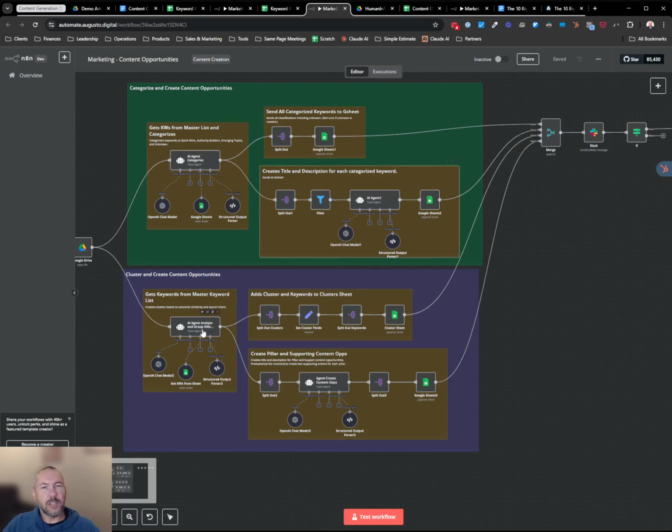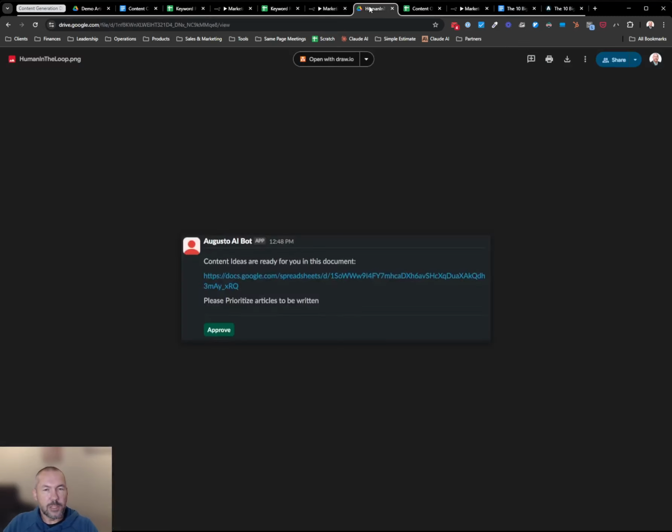We do the same thing, we take all those keywords and we cluster them, and then we build out. HubSpot has a hub and spoke model that they talk about for content. This will give us pillars and supporting pages for each one of those. When that's done, we don't want to just automatically proceed, we need to have someone who's actually picking these. So we have a human in the loop process where it basically says, hey, all your content ideas are ready. Go click into this document, prioritize which article you want to write, and then click approve.